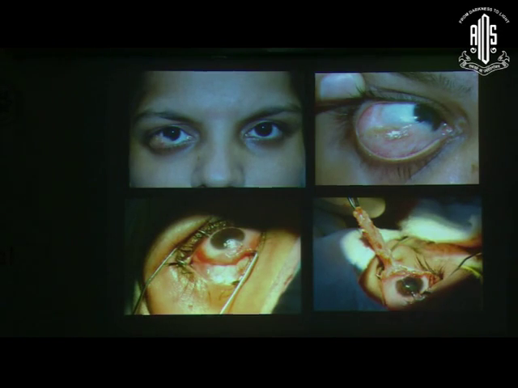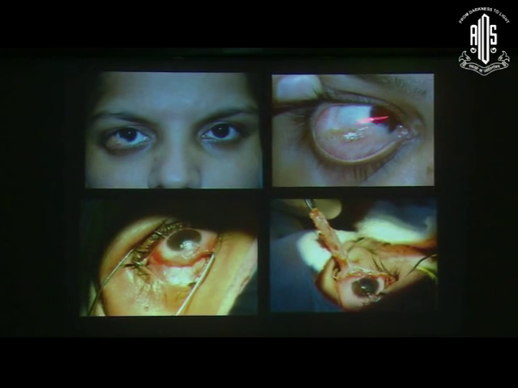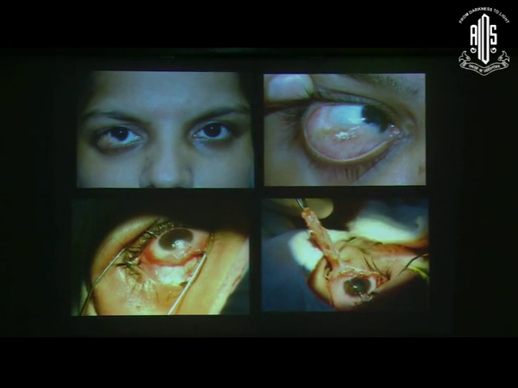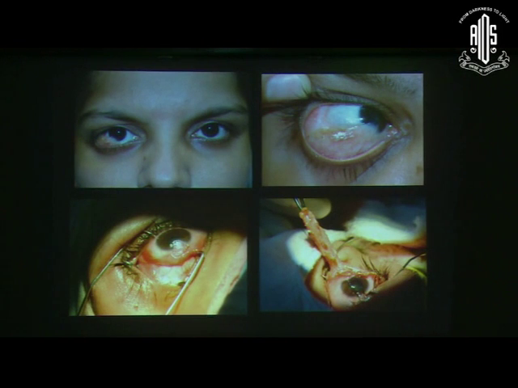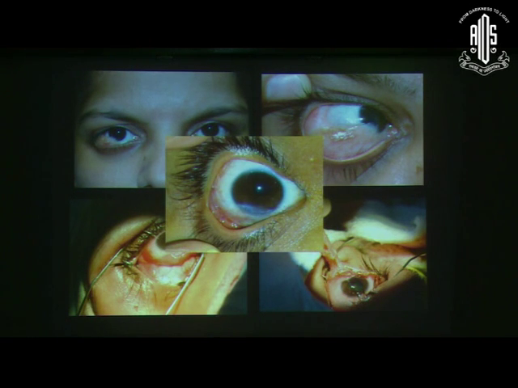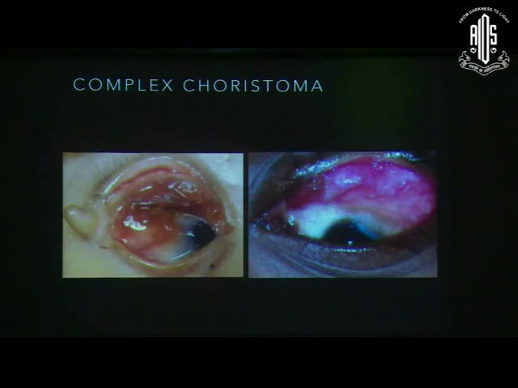So when we operate, what we do is we remove these lesions superficially, because mainly the patient comes for a cosmetic reason, and the traditional teaching has been don't touch these dermolipomas. This used to be the teaching a few years back, because there will be a bad scar formed after that. But with the advent of amniotic membrane graft and fibrin glue, the scarring has reduced to a large extent. And so you can actually trim the superficial part, make the patient cosmetically better, and this is how this patient looked after the surgery.